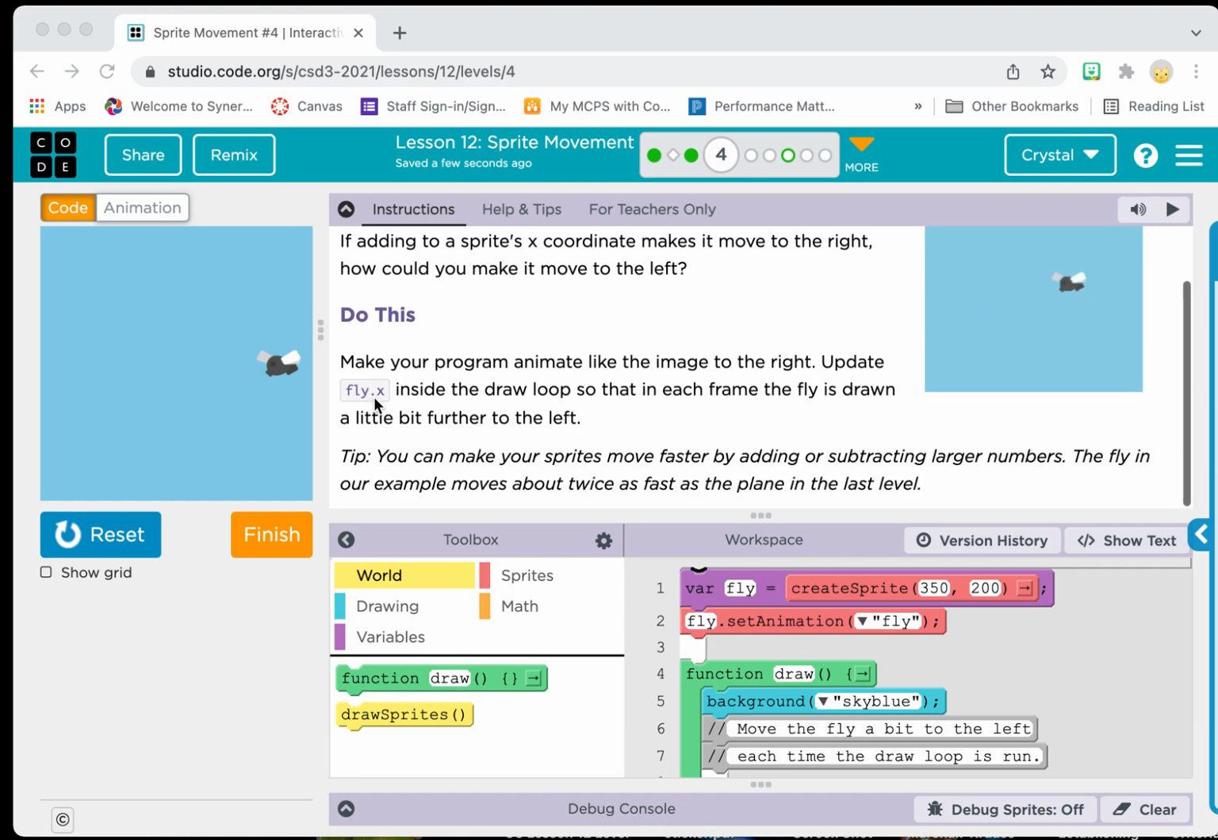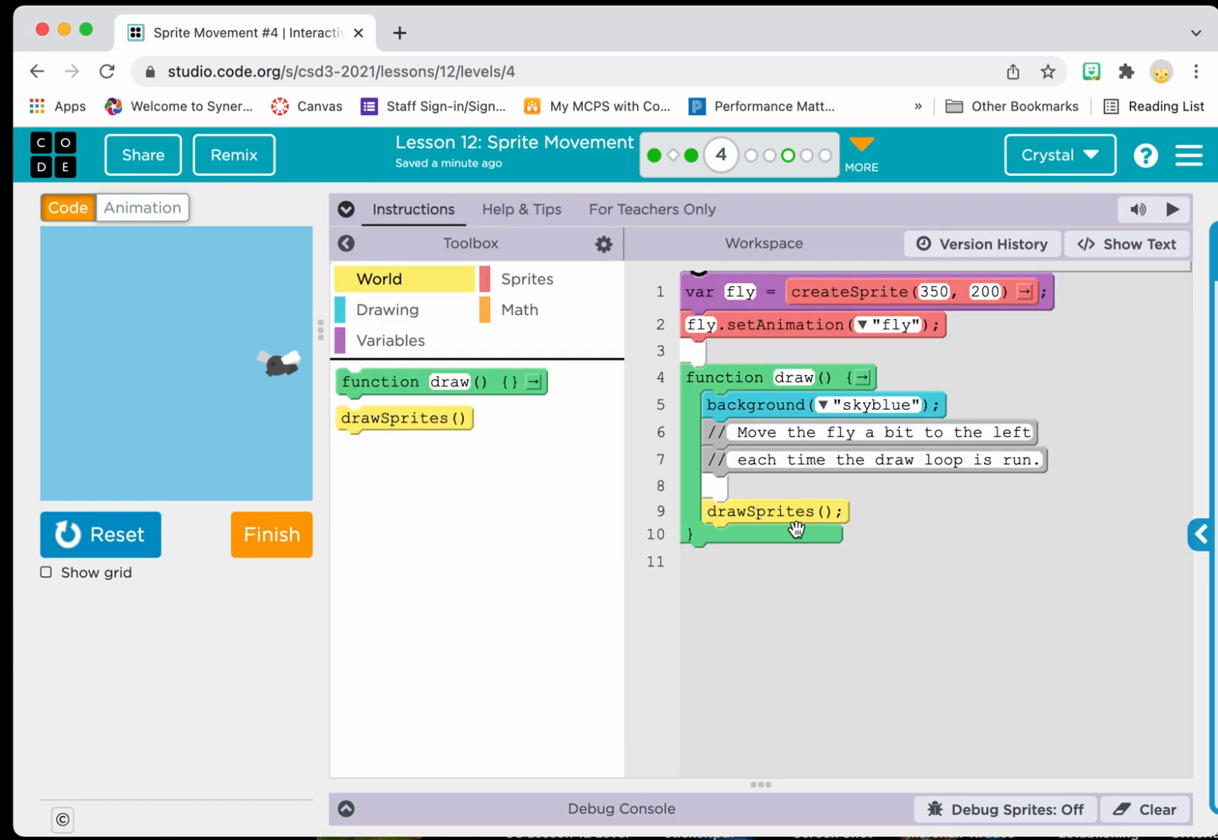So we're going to have to use that counter pattern to update our X position for this sprite in the draw loop. So let's go down here into our workspace and take a look at that. We can see that our sprite is already set up. Then we come down here into our draw loop and we see we've got the background and that's working, but now we need to move the fly a bit to the left each time the draw loop is run. So we're going to do the same thing here that we did in the previous level.